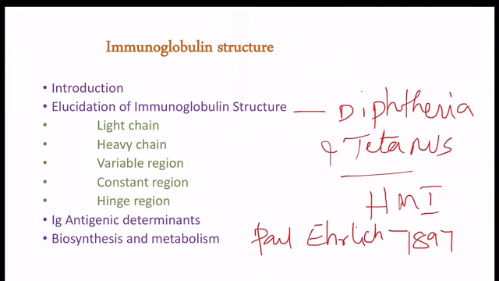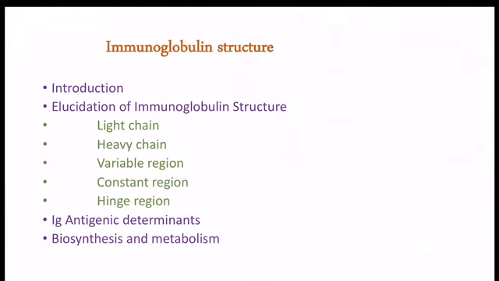Later in 1904, Almroth Wright suggested that the antibodies when coated with the bacteria, they show the phagocytosis process that is now called as opsonization.